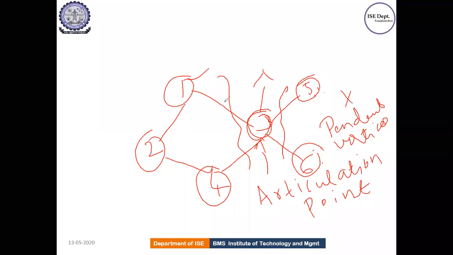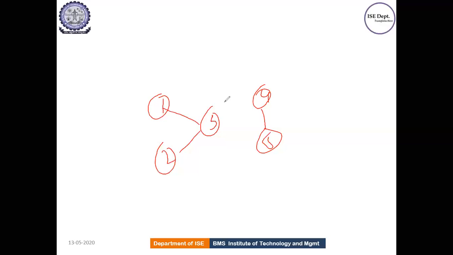Okay. The other condition is the graph should also be connected. Say for example, if you have a graph something like this, 4, 5, something like this, correct? So this graph is not connected, so you cannot form a Hamiltonian cycle. So you cannot form a cycle. So this is also one more condition. Is this clear? Fine.